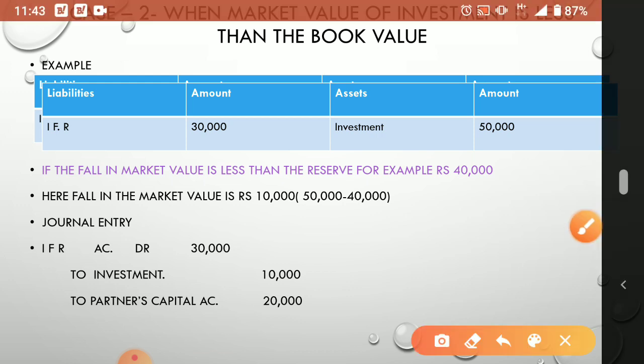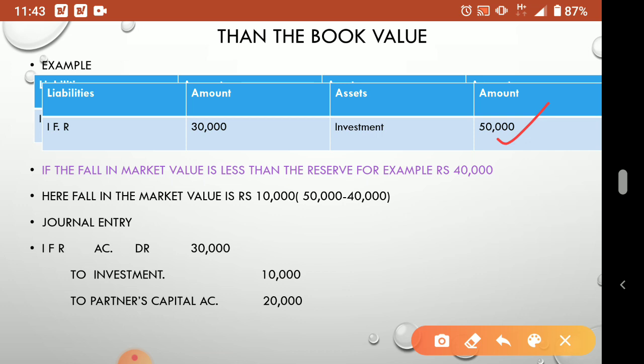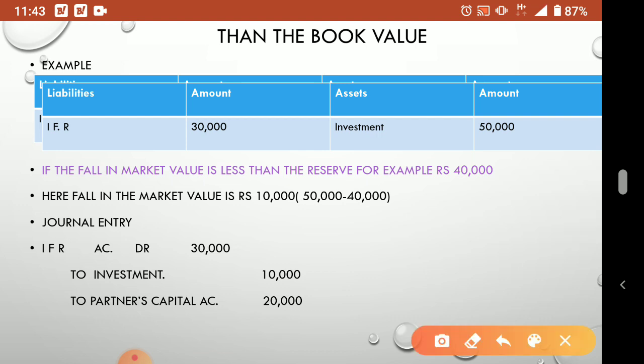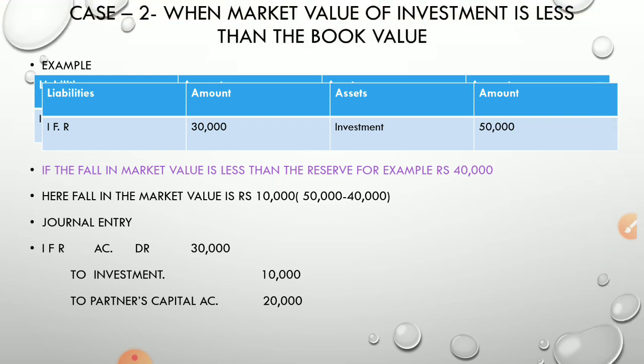Now you see the example. The investment I made, the same amount 50,000 I kept, but the market value is less than the reserve. Before that I will tell you one more thing. Just wait. This top side is not visible. When the market value of investment is less than the book value, so here 50,000 and the market value is less than the reserve.